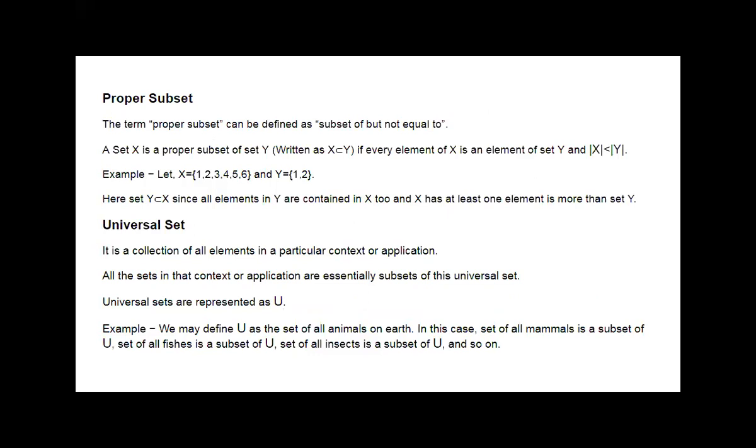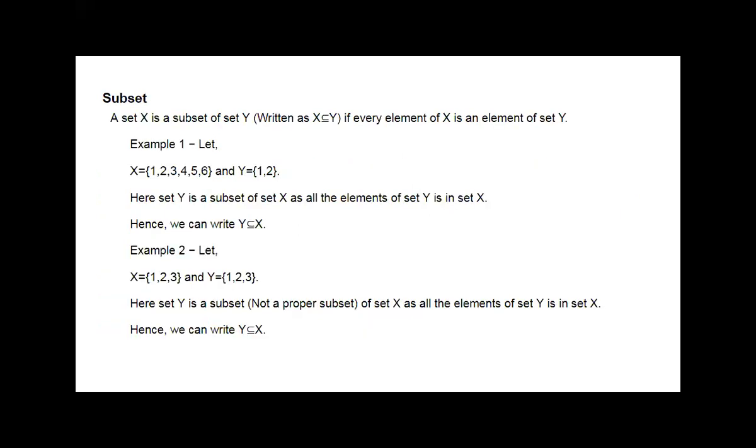Then the next is a proper subset. Without that underline, what is it called? The sign for subset is C and an underline under that C. It is a subset sign.